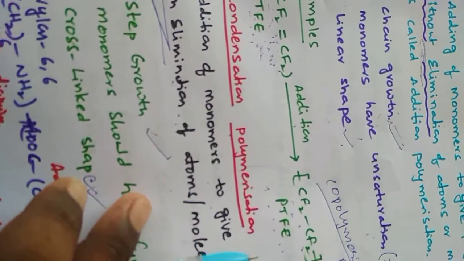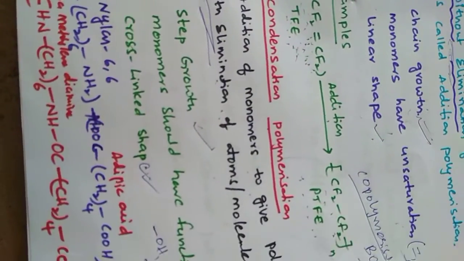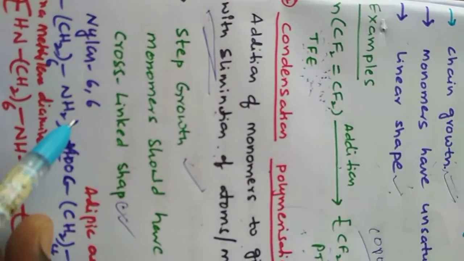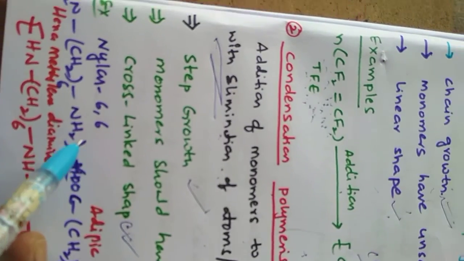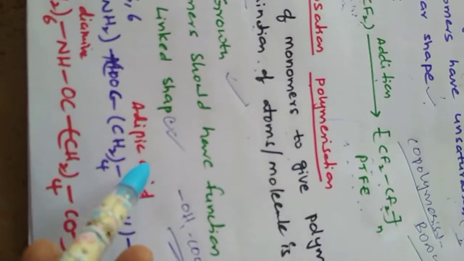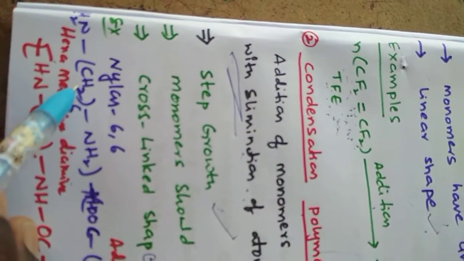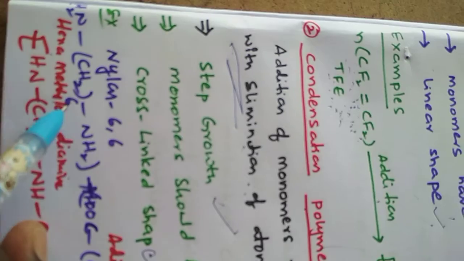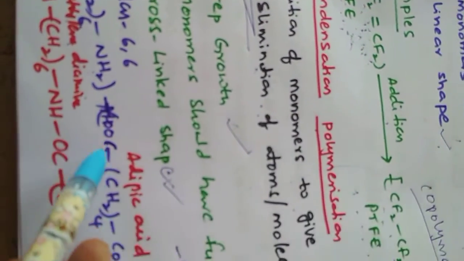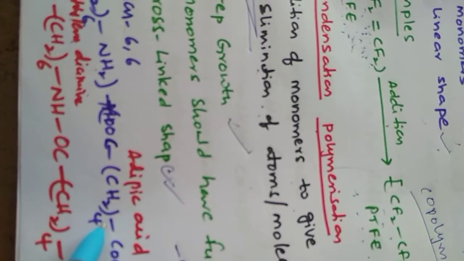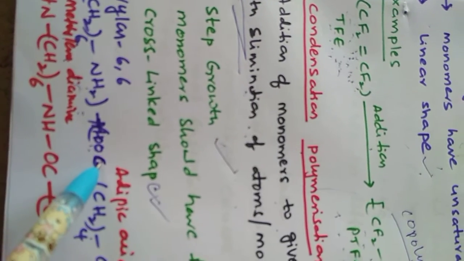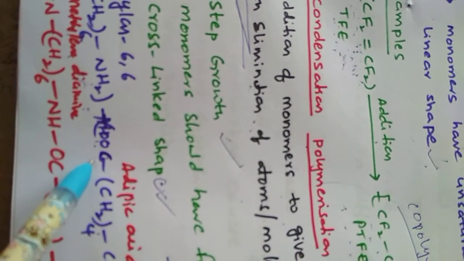Okay, here is the example: preparation of nylon 6,6 is an example of this condensation polymerization. Nylon 6,6 can be prepared by the condensation polymerization of hexamethylene diamine and adipic acid. This is hexamethylene, CH2 taken 6, hence that is hexamethylene, 2 NH2s, that is the diamine, and here is the adipic acid. So these two monomers are having functional groups, hence they can undergo condensation polymerization.